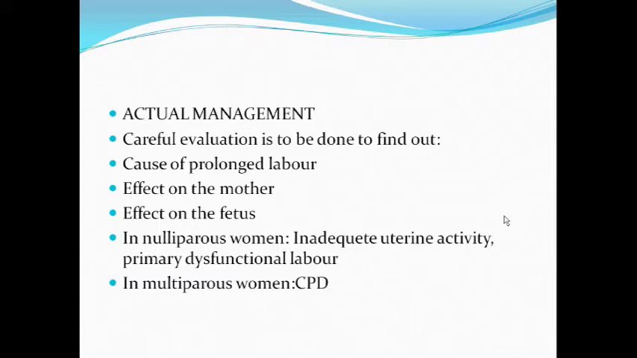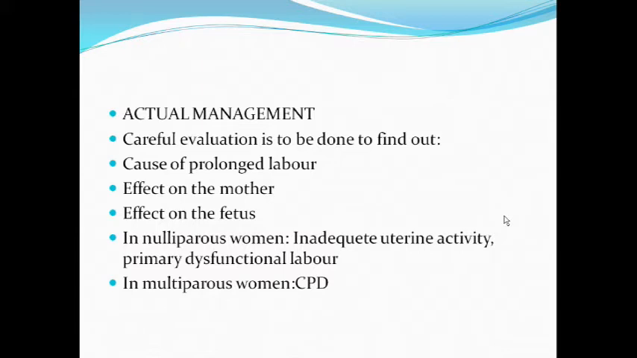We have a limited time span for the first stage of labor and for the second stage of labor. If it is prolonged, then what is the cause? You have to rule it out. Then, the effect on the mother: is there any effect? Dehydration, ketoacidosis. Effect on the fetus: fetal distress, meconium passage. In nulliparous women, what is the most common cause for prolonged labor? It is inadequate uterine activity, or primary dysfunctional labor. In multiparous women, it is cephalopelvic disproportion.